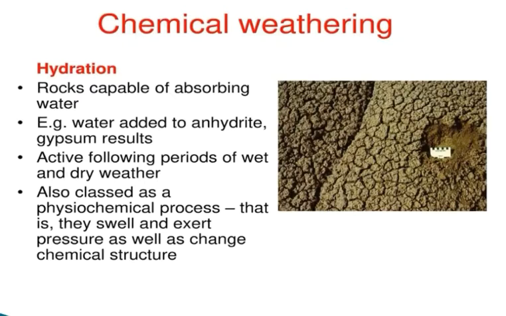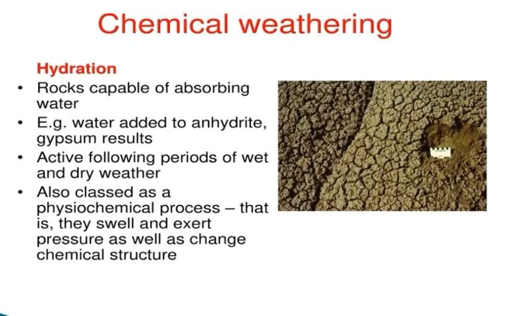Various rocks like anhydrite are there. They are soluble, and the rocks capable of absorbing water will absorb it. By that, anhydrite finally absorbs the water and forms gypsum. When water is added to anhydrite, gypsum results. This is active following periods of wet and dry weather.